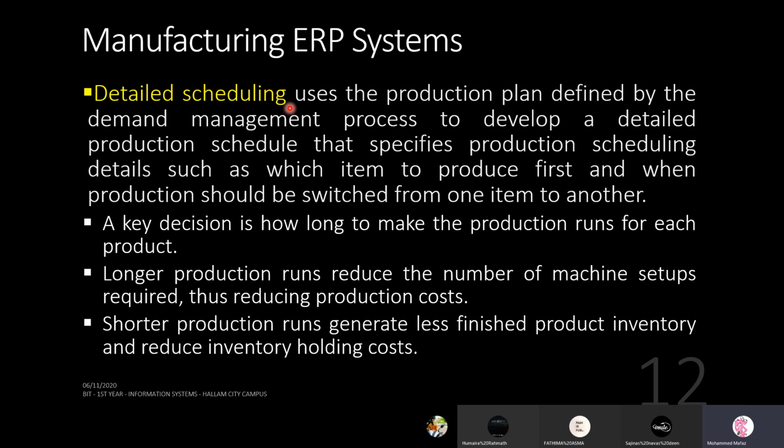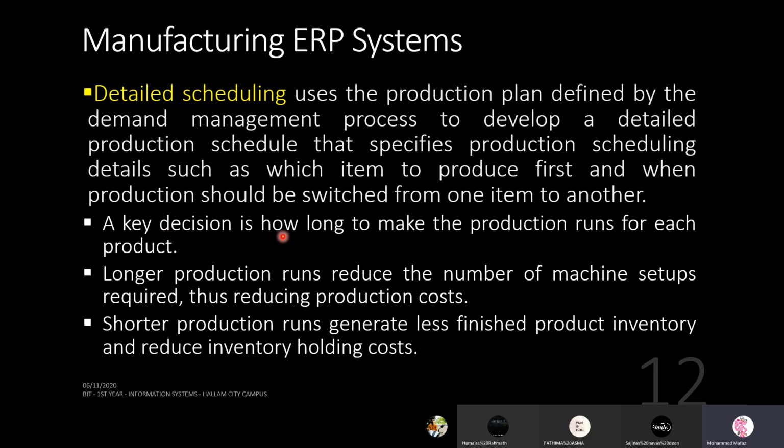You may have to order certain things from the suppliers. Then you have to decide which activity is going to start first, assembling or coloring or maybe heating, whatever, right? Which is the one you're going to do first is what you do with the detailed scheduling.